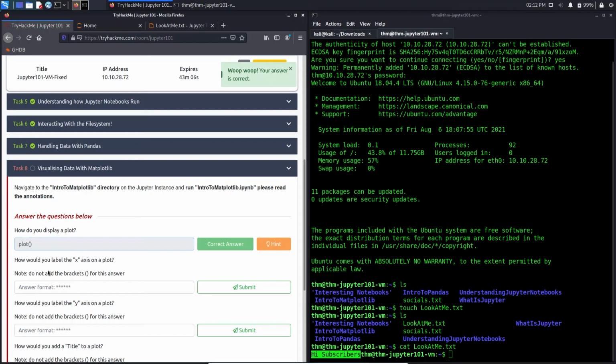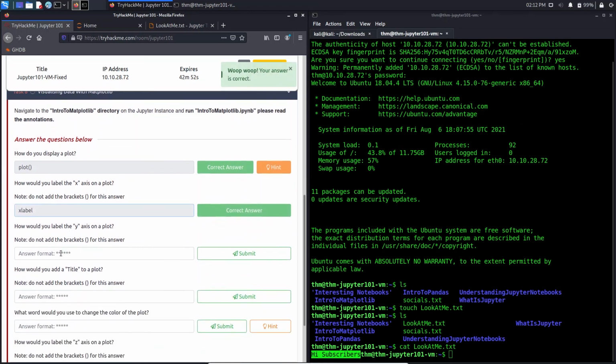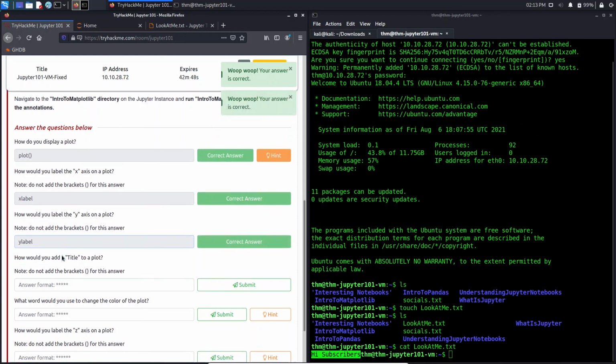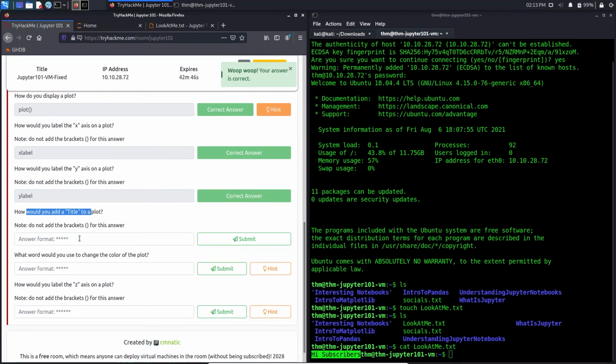Now it's asking how do you label the x-axis on a plot? Do not add the brackets for this answer. So for the x-axis we use xlabel. If I'm not wrong, yes. And similarly for the y-axis we use ylabel. And how do you add a title?